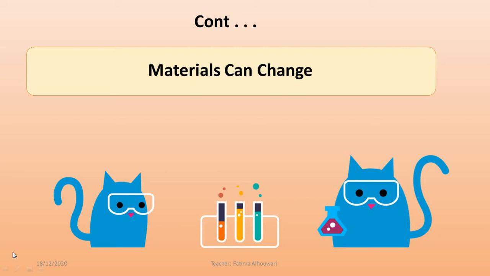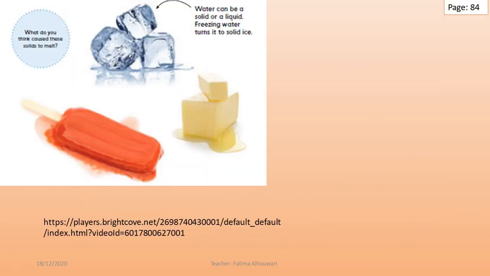Today we are going to learn more about materials. Interesting. Let's start. So please, grade 2, open your book, page number 84. In the last period, we discussed how a small amount of heat can change some properties of ice and clay. It was so interesting.